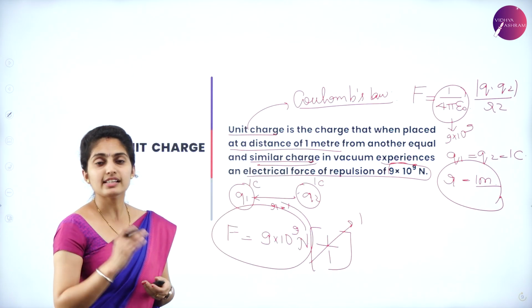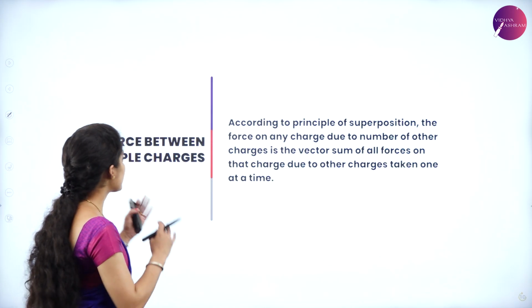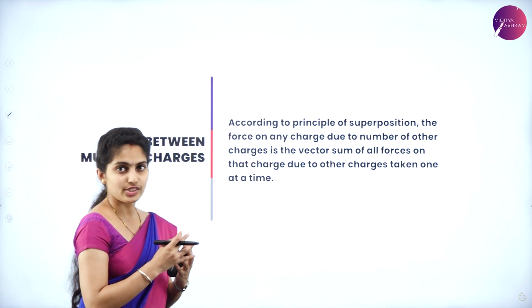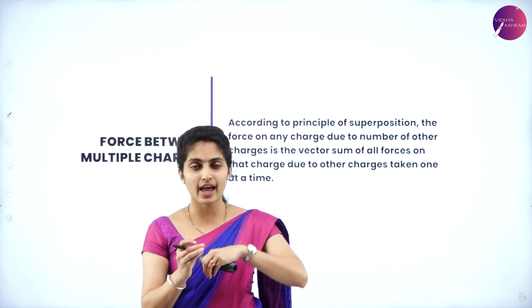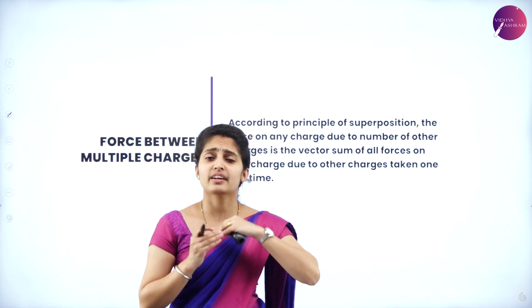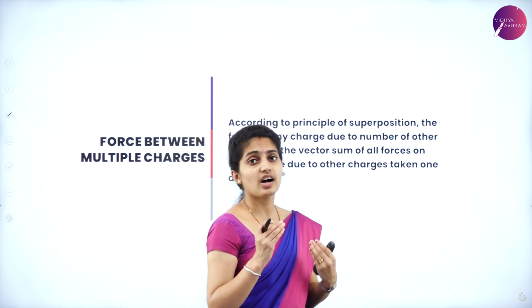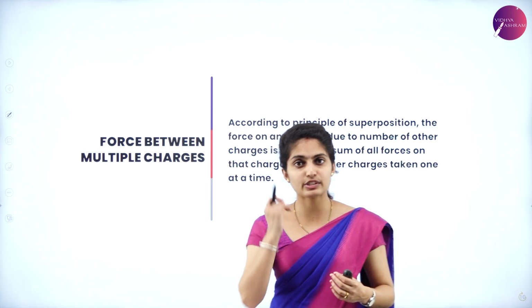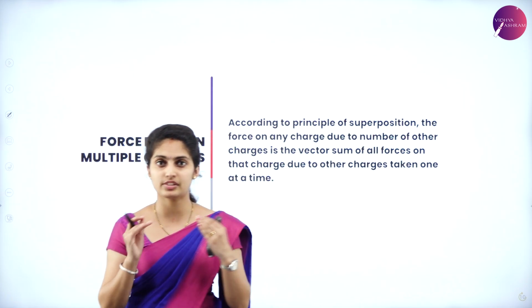Now lastly, let us move to the force between multiple charges. For each charge there is a force, correct? Q1 acting upon Q2, again Q2 acting upon Q3. There are n number of charges, wherein I had told you that the charges are additive in nature. That means from the start till the end, charges 1 to n are present.